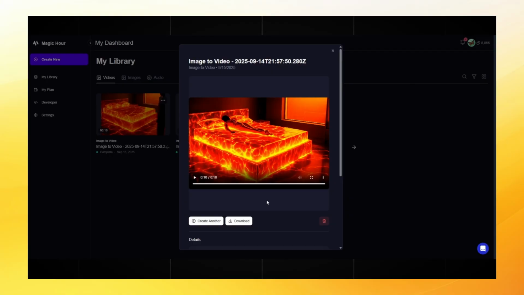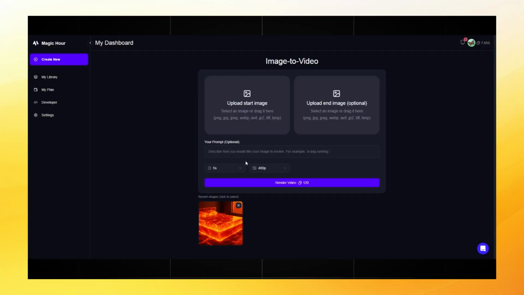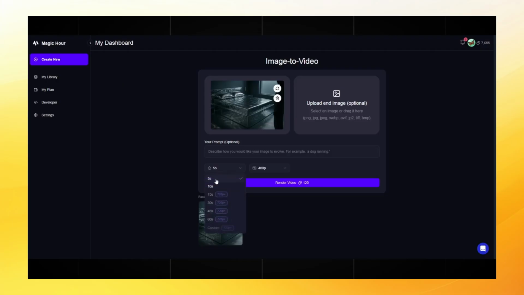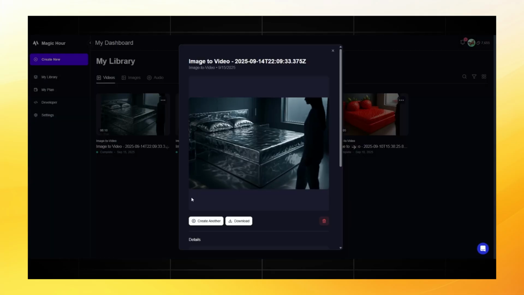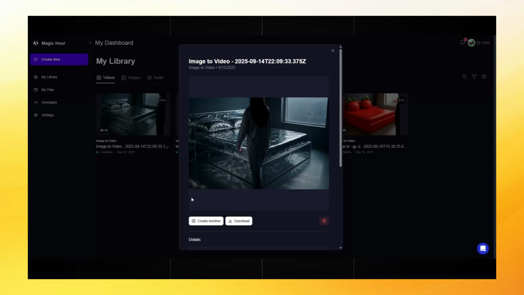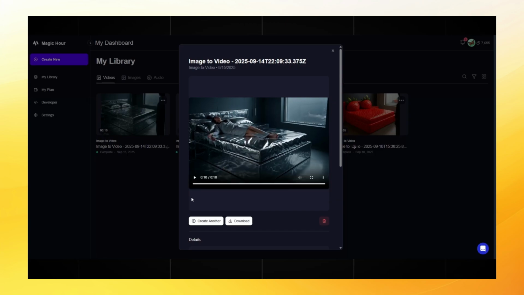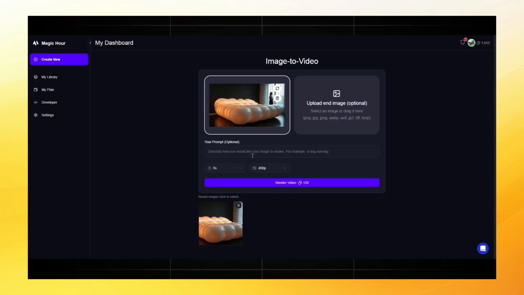Upload the second image. Mine is lava. Copy the second prompt with lava and paste it into Magic Hour. The settings are the same: 10 seconds and 1080 quality, or 720, with lava. It will be more interesting because here it will be liquid like water and the bed will be like liquid. We generate and wait for the final result. Wow, it looks like it's floating on lava and the animation of the bed is amazing.